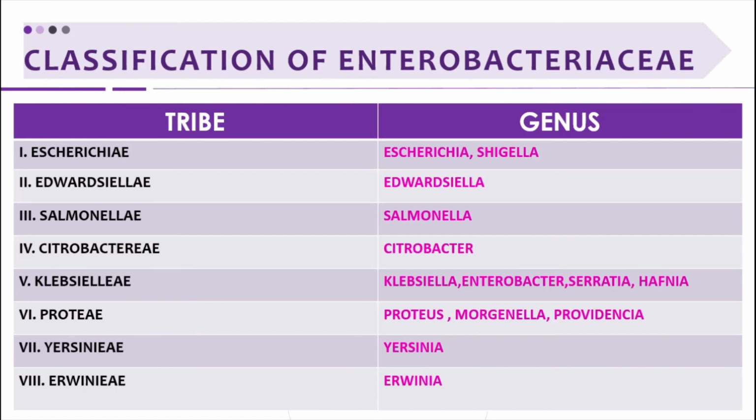The seventh one is Yersinia, which includes mainly the Yersinia genus, and the last is Erwinieae, which includes mainly the Erwinia genus. These are the various tribes and their genera, and these are the most common pathogens. We already hear about Escherichia, Shigella, Klebsiella, Salmonella. These are the most important and most commonly isolated pathogens from clinical specimens.